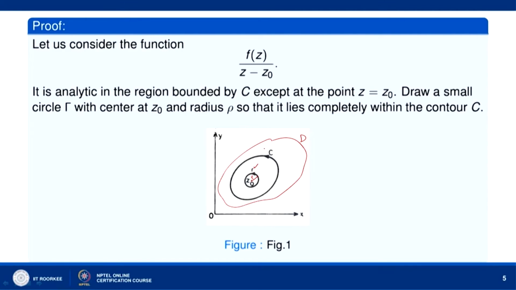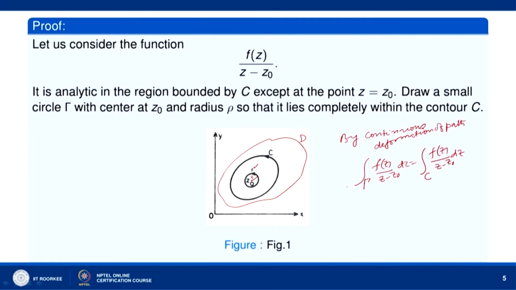So, by continuous deformation of this gamma, we can achieve the integral over C equal to the integral over gamma. By continuous deformation of path, because the function f(z) is analytic in D, we can do this: the integral over gamma of f(z) over (z minus z naught) dz is equal to the integral over C of f(z) over (z minus z naught). We have seen this earlier, that the integral remains unchanged.